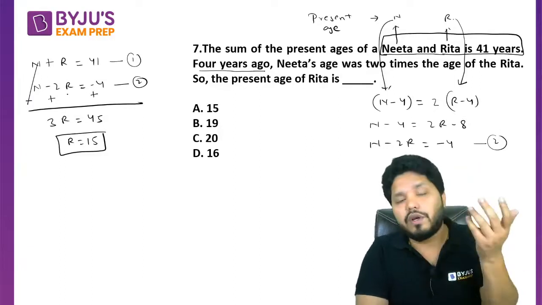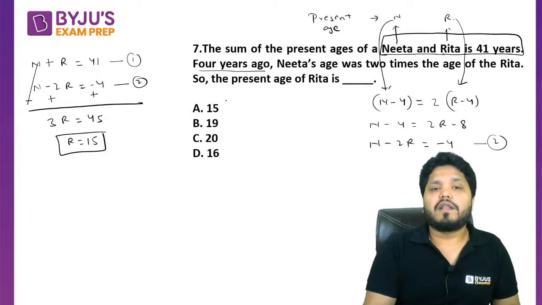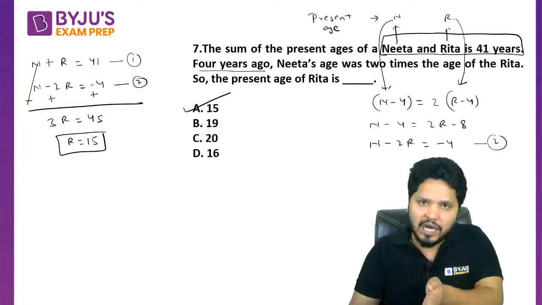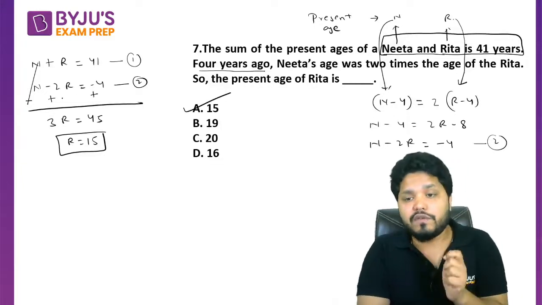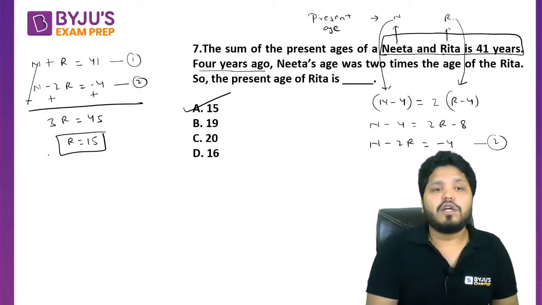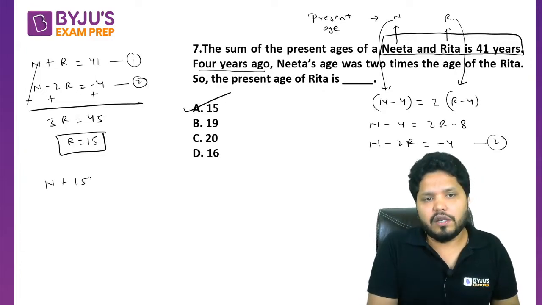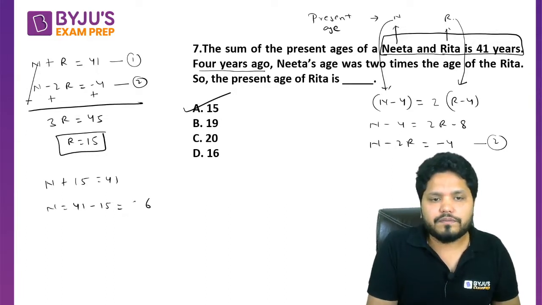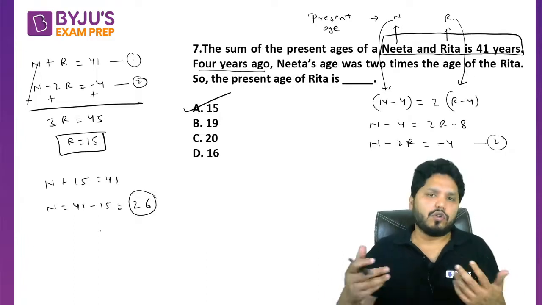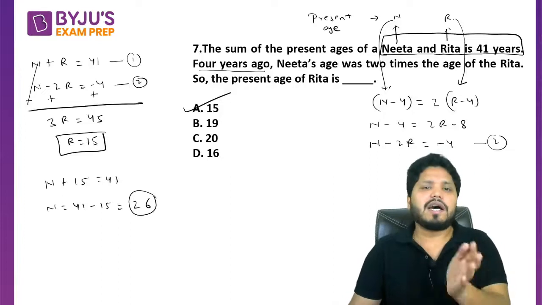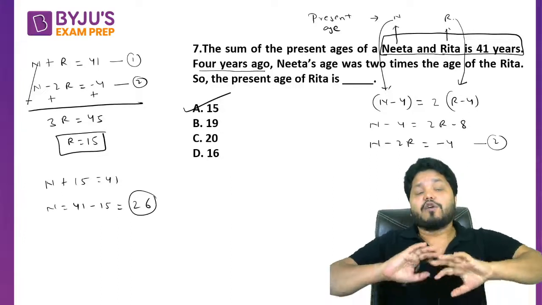If R is 15, we can put it in the first or second equation to get the value of N also, but in the question they only require us to calculate the present age of Rita, that is R, 15 years. But still, if the question had wanted the age of Nita also, then we can put it in either the first or second equation, that is N plus 15 is equal to 41. So N turns out to be 41 minus 15, that is 26 years. That is going to be the age of Nita. But the question is only talking about Rita's present age. The answer is 15 to this question. I hope this is clear.